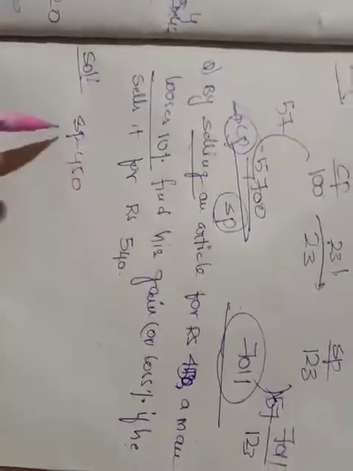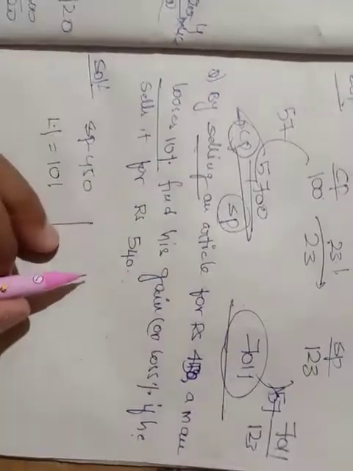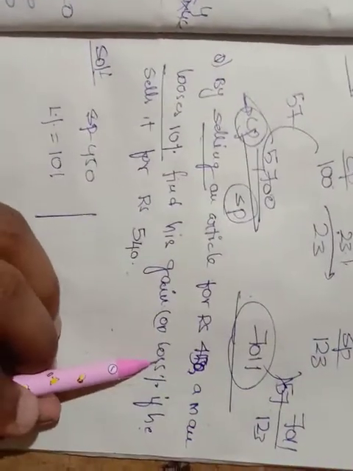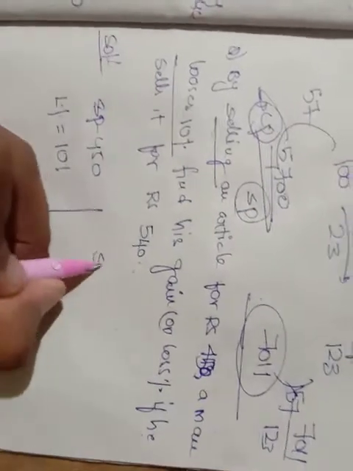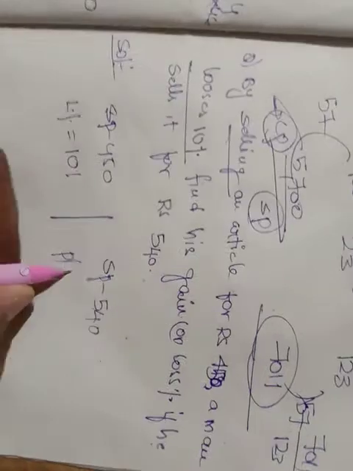See, for selling an article for 450, he got a loss of 10%. Now, find his gain or loss percent if he sells it for 540. If he sells it for 540, what is the profit or loss percentage? That is what he's asking.